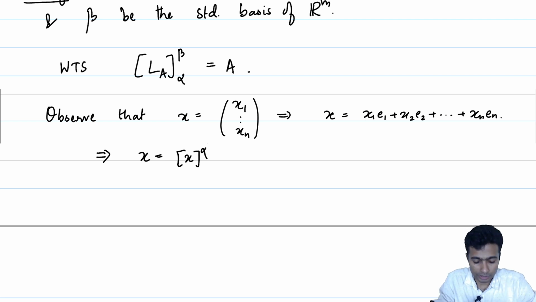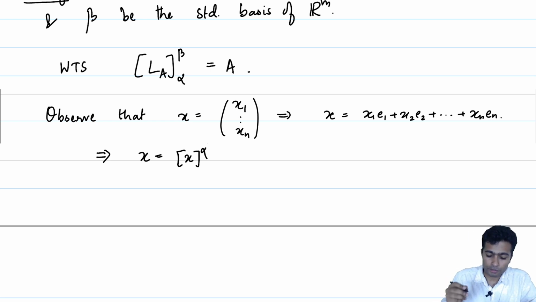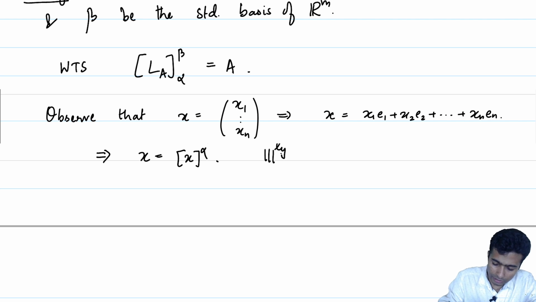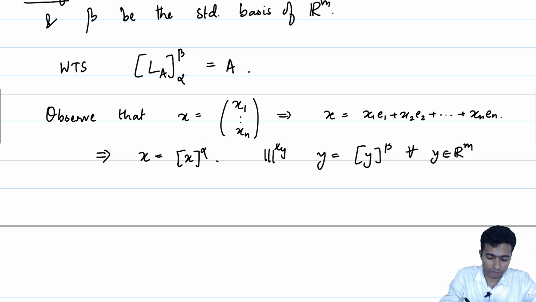So our column representation of x is equal to the coordinate vector of x with respect to alpha. Similarly, y is equal to [y]_beta for all y in R^m as well. This is for all x in R^n, and similarly for y in R^m.